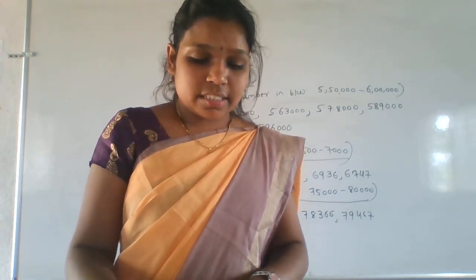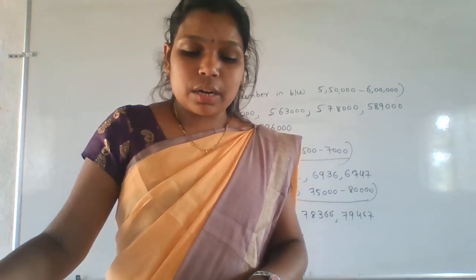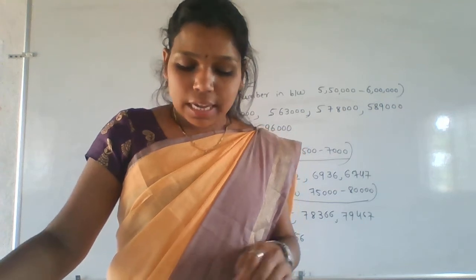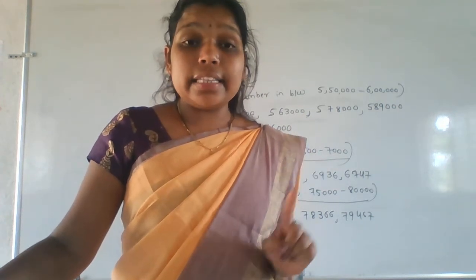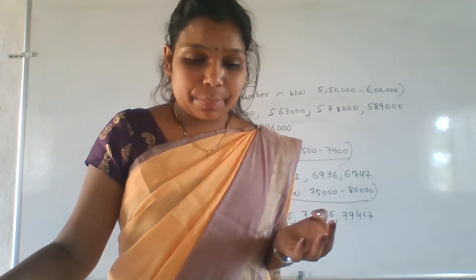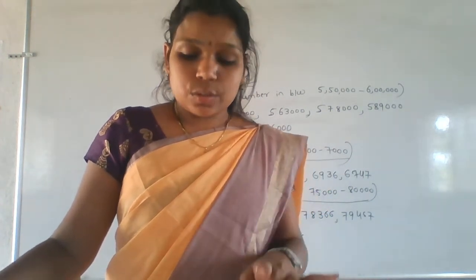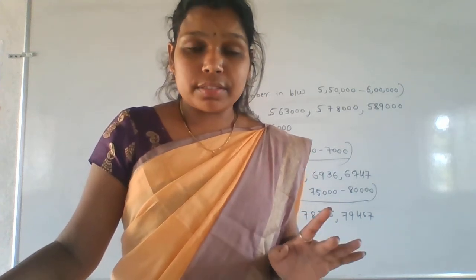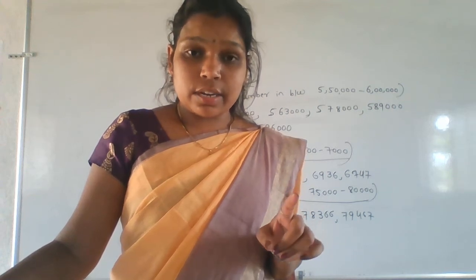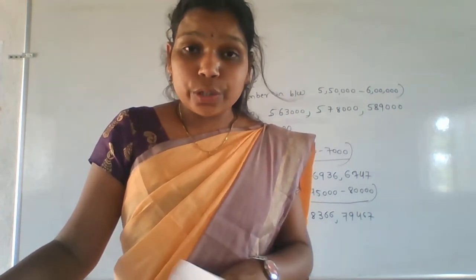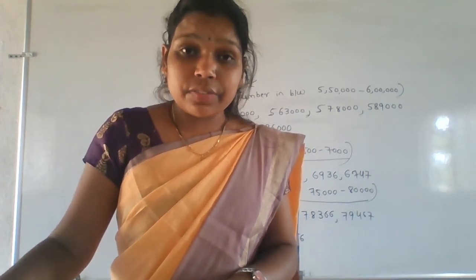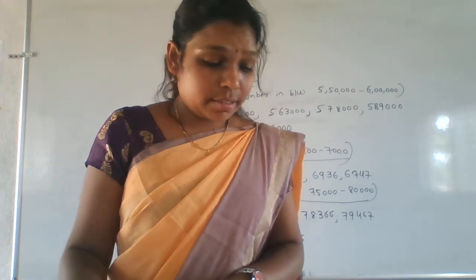Okay. So next, sixth one, separate the even numbers and odd numbers. You know already even numbers as well as odd numbers. Just separate that one. Okay. The homework is to write the difference between factors and multiples. And the second thing is to solve the Do You Remember problems. That is the homework for you. Okay. Hope everyone knows the homework. Once again I am telling, solve the Do You Remember problems, that is page number 21, and after that write the difference between the factors and multiples.